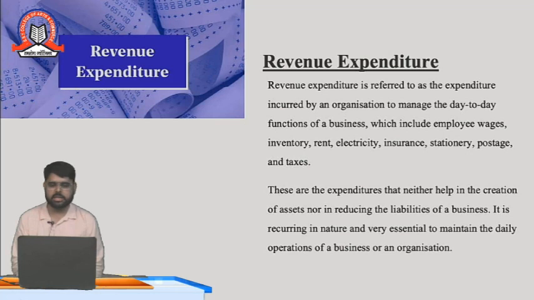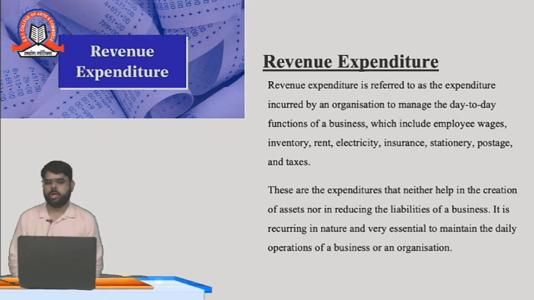These are expenditures that neither help in the creation of an asset nor in reducing the liability of a business, because these expenditures are not creating assets. Because of these expenditures, we are not earning any profits. So these expenditures are meant to be revenue expenditure. It is recurring in nature and very essential to maintain the daily operations of a business or an organization. If we are not paying wages to the workers, they will not come to the business and they will not do any work. So it is a necessary expense that we have to do in the business. So it is a revenue expenditure.